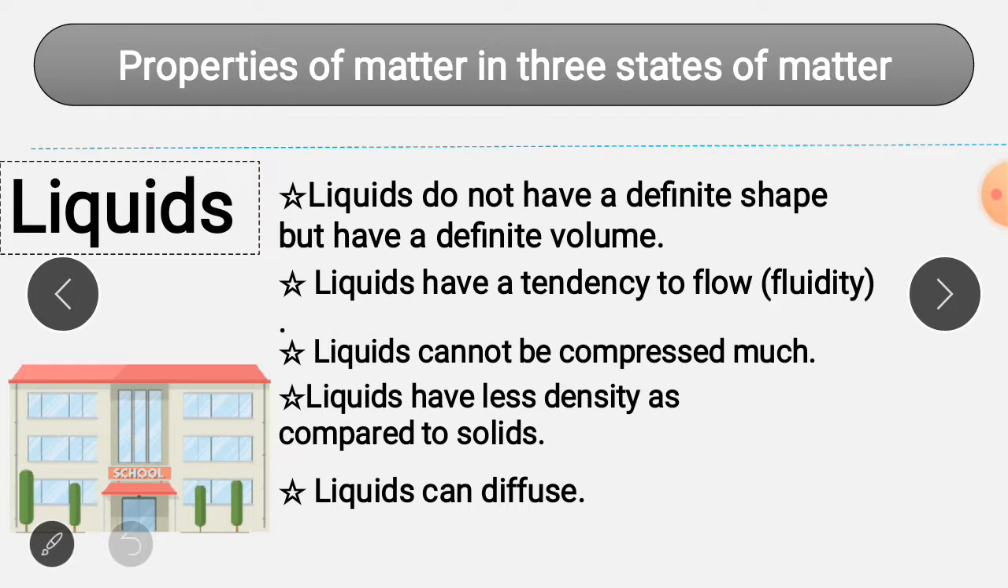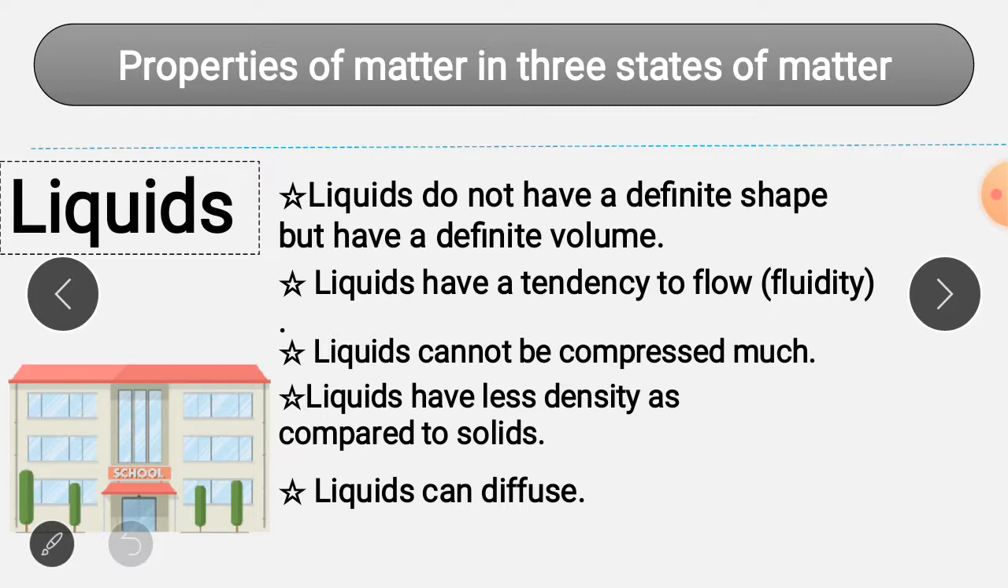Means in whatever container they have been kept, they use the same amount of space. अगर आप उसको shift करोगे in another container, then also the same amount of space they will occupy. So this means that liquids have a definite volume.